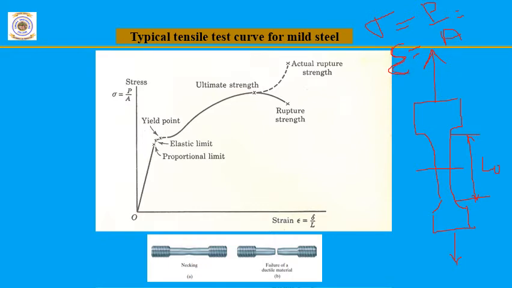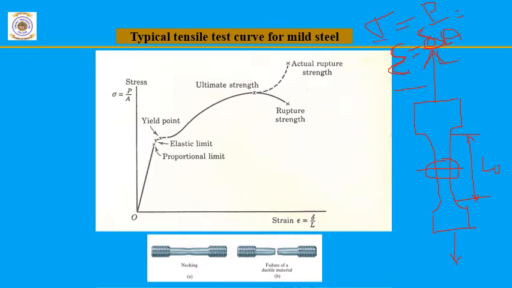Next is the strain. To calculate the strain, we know change in length by original length is nothing but strain. The original length is L0, and for the change in length, the extensometer is attached here. It will directly measure how much increment takes place in the length. So with the help of the extensometer, we can measure the change in length. By dividing the change in length by the original length, we can find its strain.